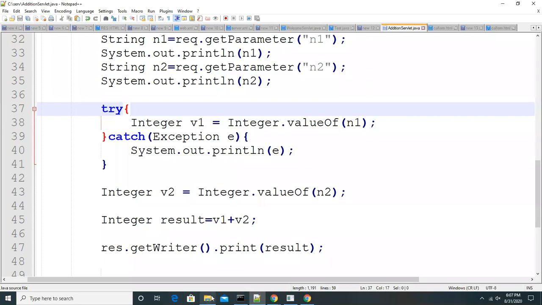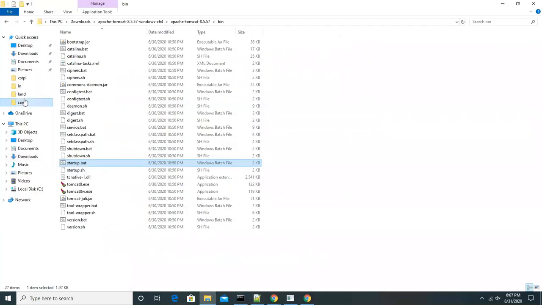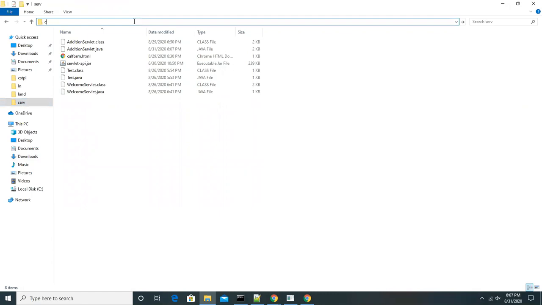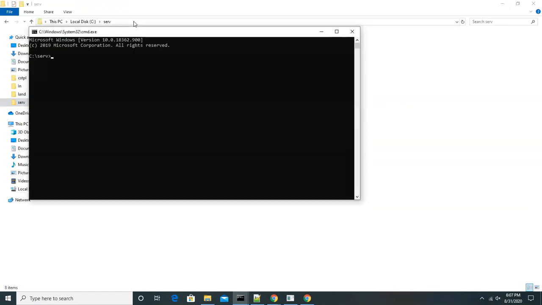Now I need to compile this program. To compile it, go to the command line. You know that set path equal to C program files, Java, JDK, bin.